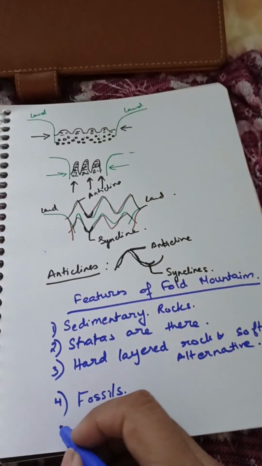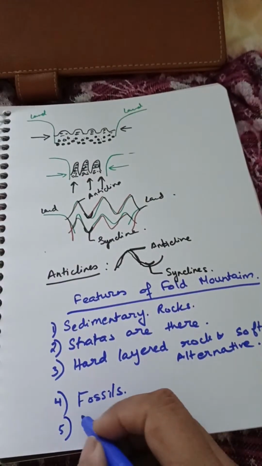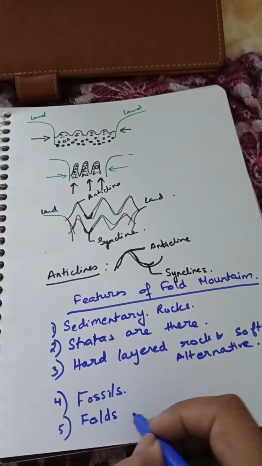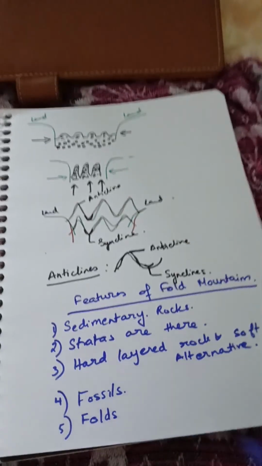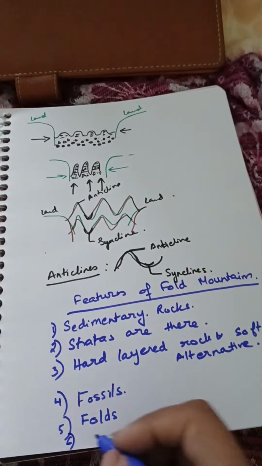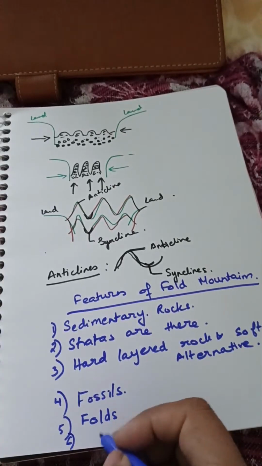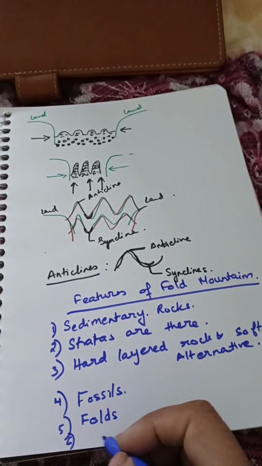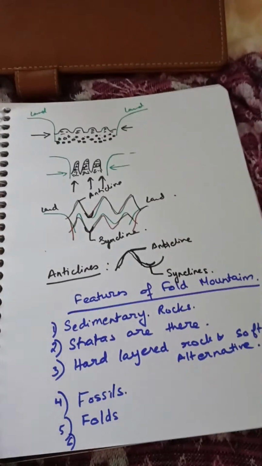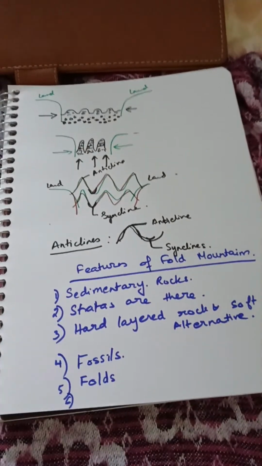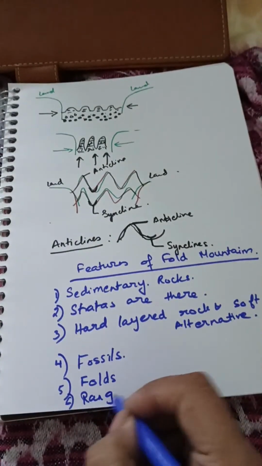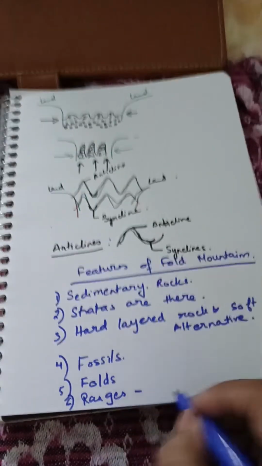They are formed from folds, so these mountains have folds, and as they are formed from the sediments and folds, the last point is very important, that is they have ranges, meaning long mountainous ranges.